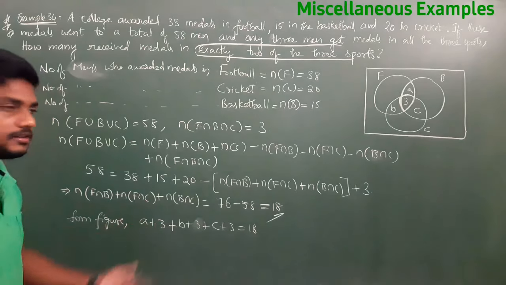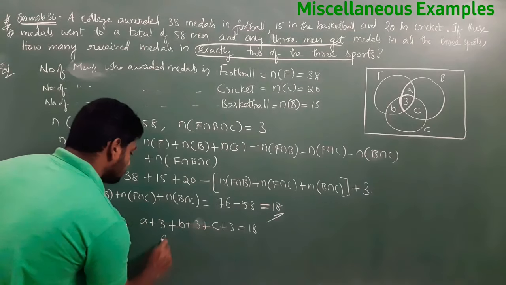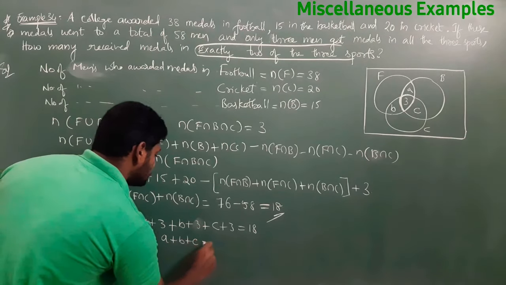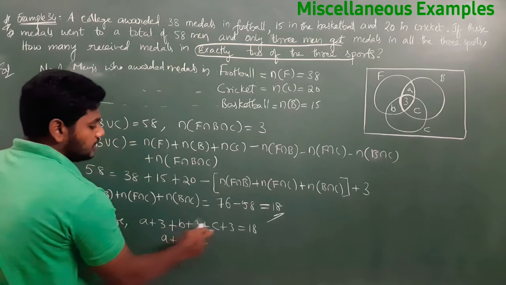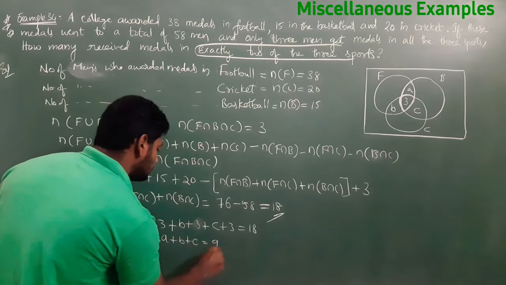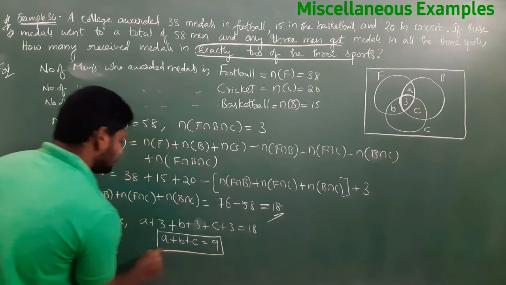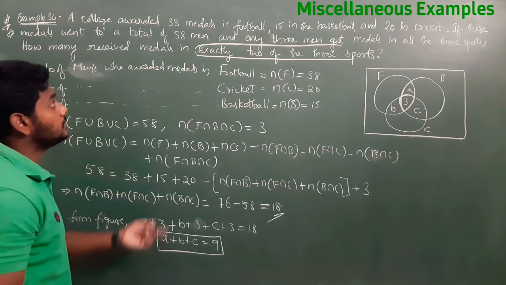In total we got 18. Now A plus B plus C is equal to 18. 3 plus 3 plus 3 is 9. 18 minus 9 is nothing but 9. So A plus B plus C is 9. What is A plus B plus C?